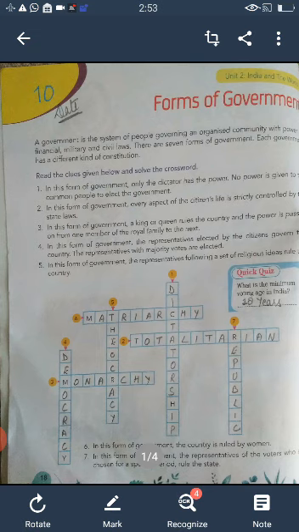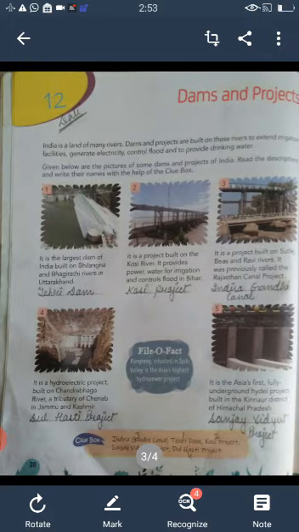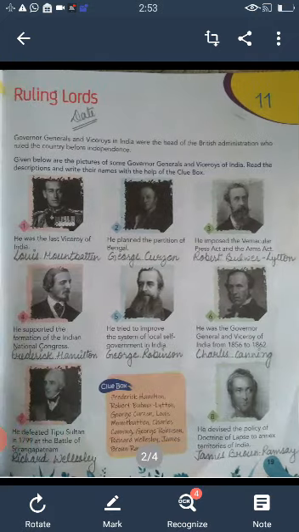Now come to exercise number 11, that is ruling lords. Governor generals and viceroys in India were the head of the British administration who ruled the country before independence. Given below are the pictures of some governor generals and viceroys of India. Read the descriptions and write their names with the help of the clue box.